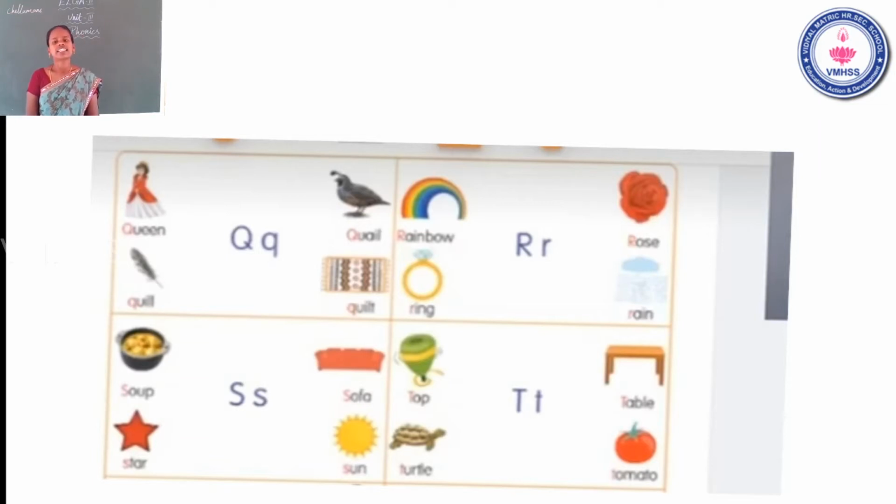The next letter S. The name of the letter S. The sound of the letter S. Soup. Star. Sofa. Sun. Okay, now go to the next letter. The next letter T. The name of the letter T. The sound of the letter T. The first one is chop. Second one turtle. Third one table. Next one tomato.